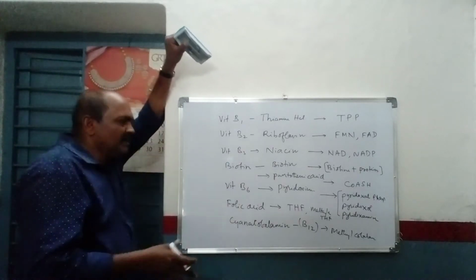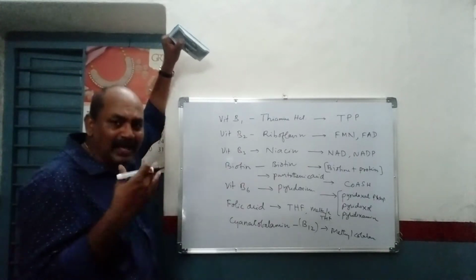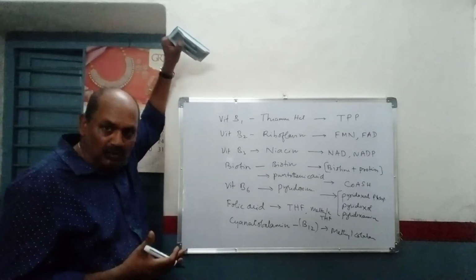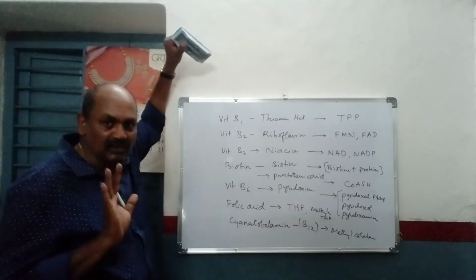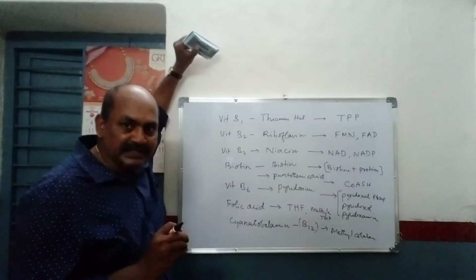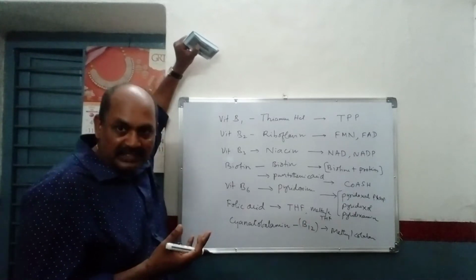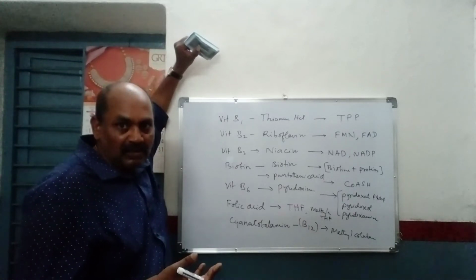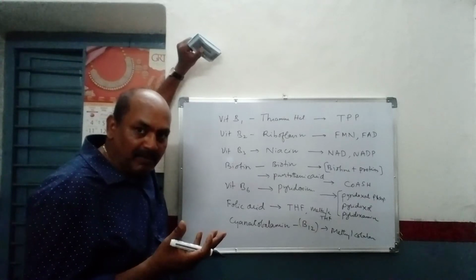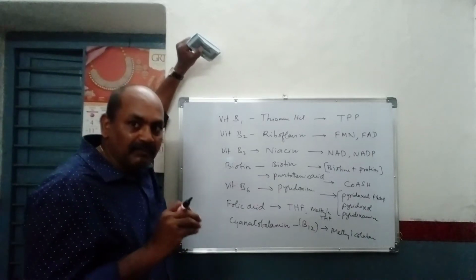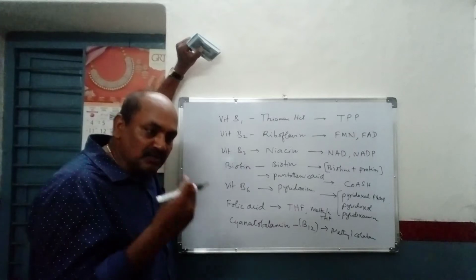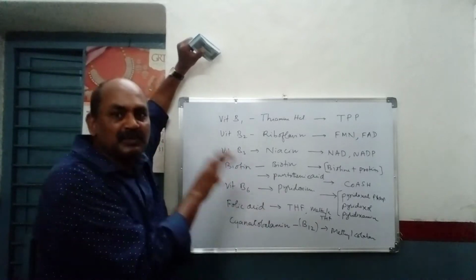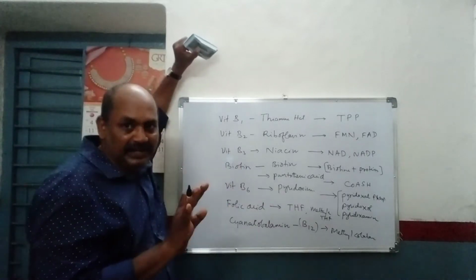But anyway, being biochemistry, we are much more interested in the biochemical role of these coenzymes. That's all. Biochemical role means where these coenzymes are involved, which types of biochemical reactions happen in the presence of these coenzymes. That is our main intention.